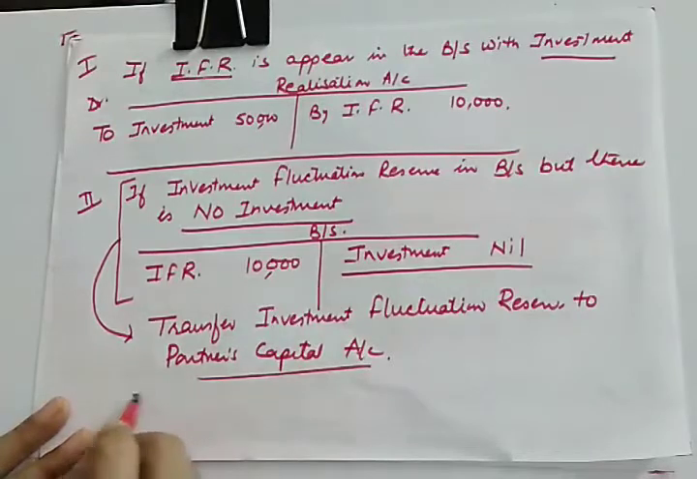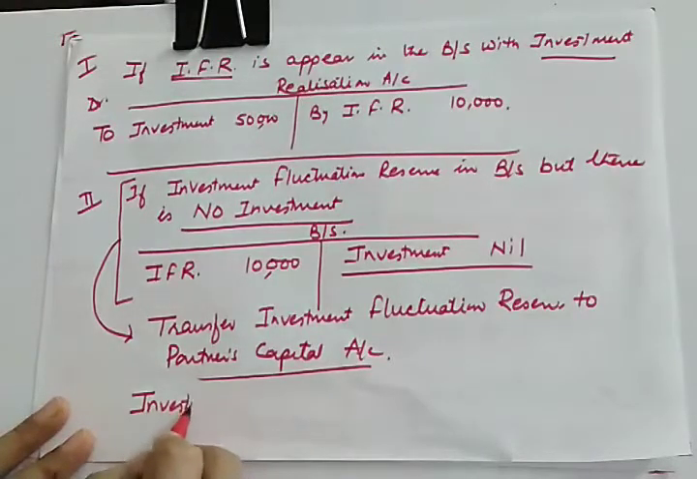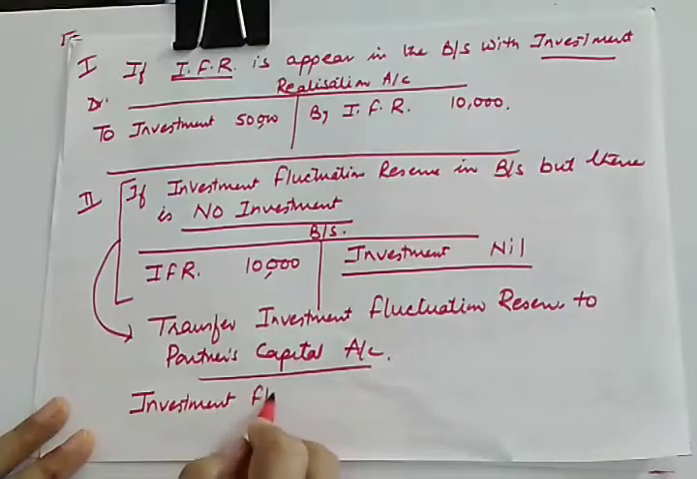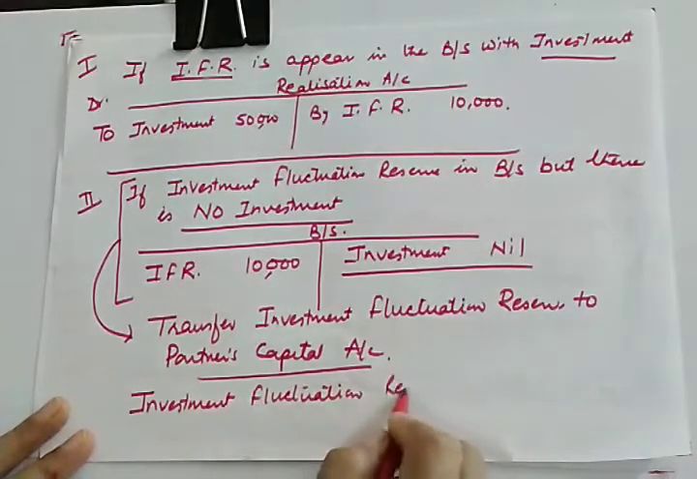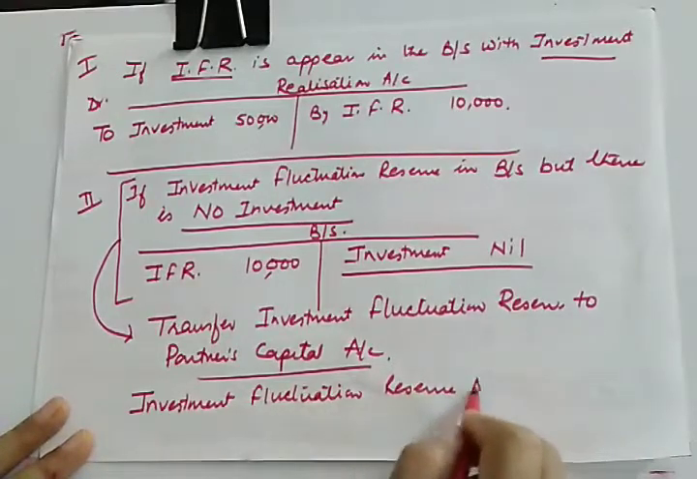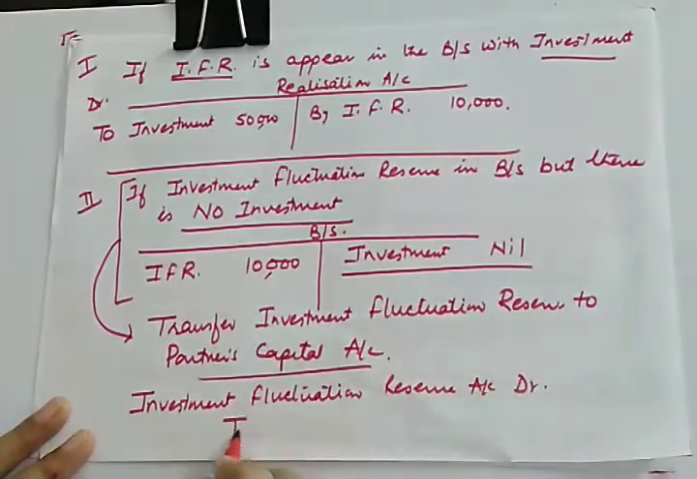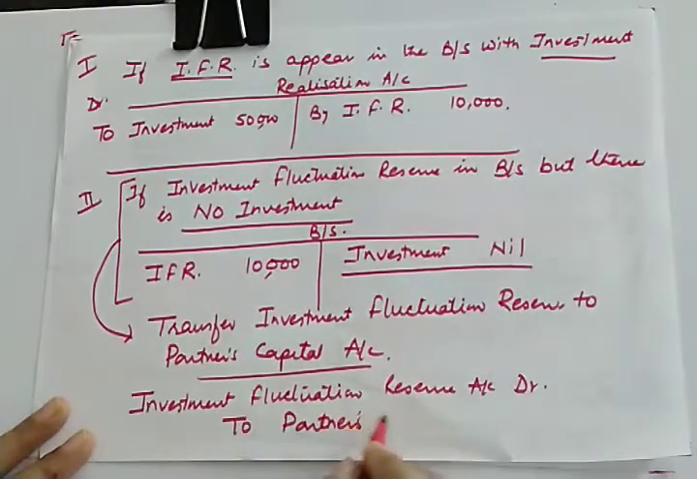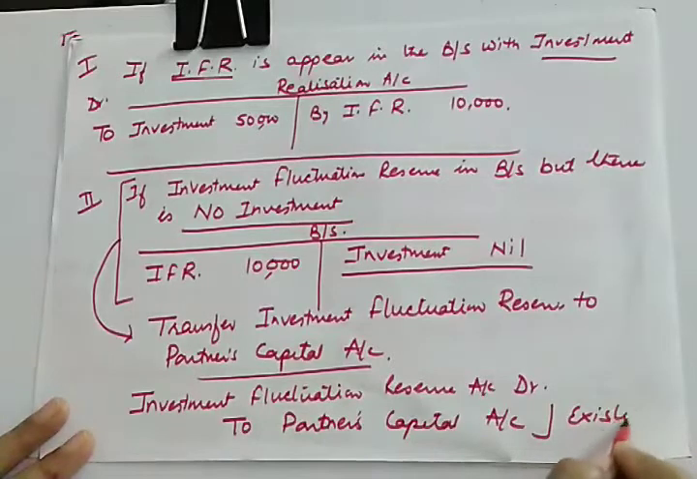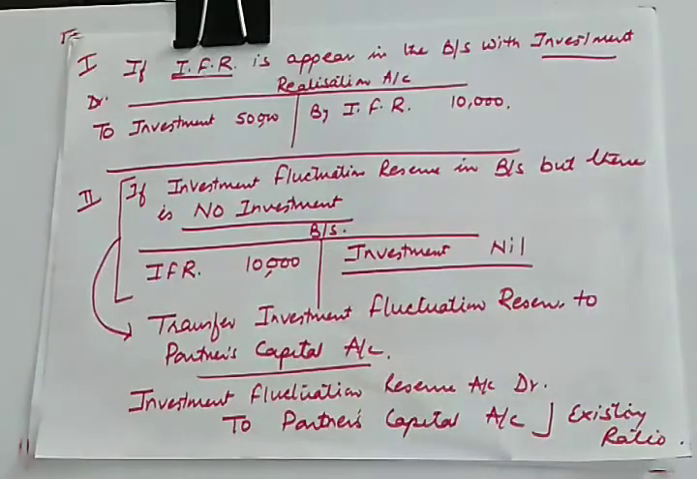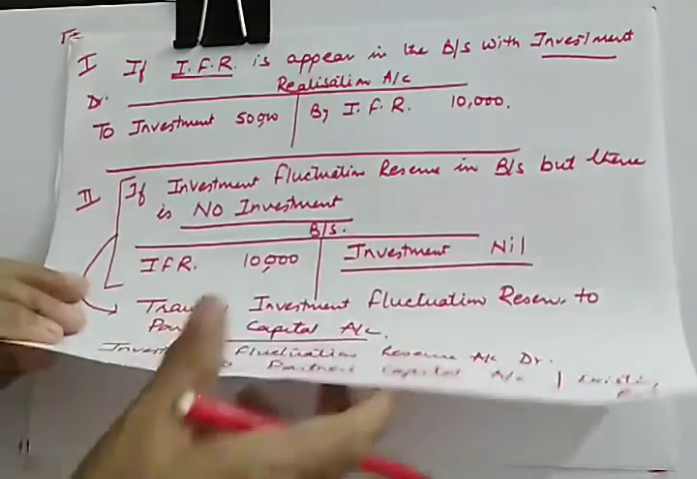And what is the journal entry? Journal entry will be investment fluctuation reserve account debit to partners capital. Individually you will credit partners capital account in their existing ratio. Whatever be their existing ratio, it will be distributed. So this is the treatment of investment fluctuation reserve.